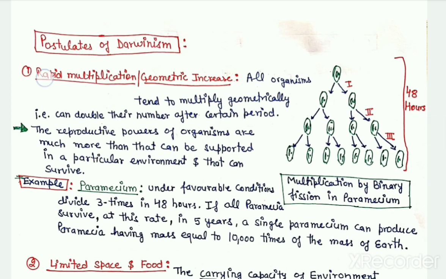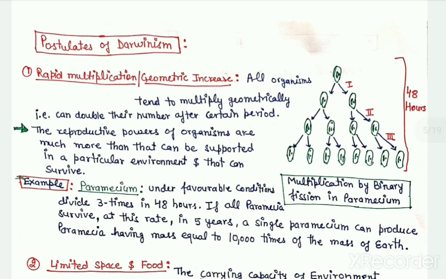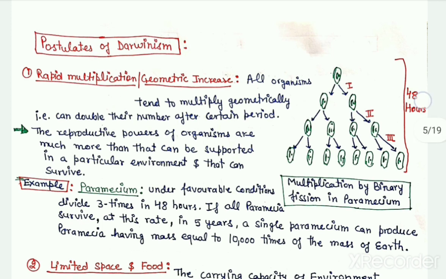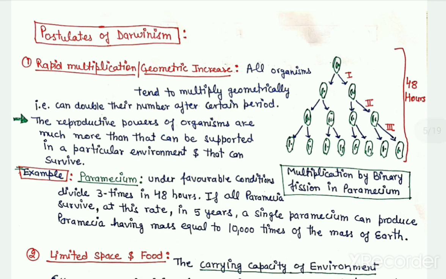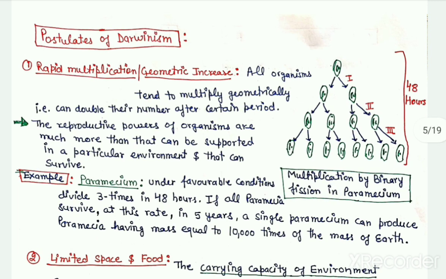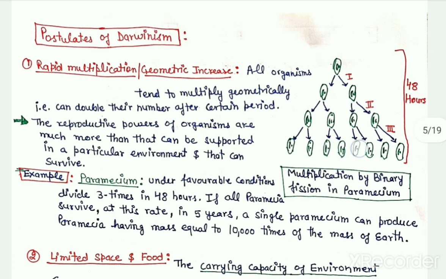The first is rapid multiplication, which means that all organisms tend to multiply geometrically, and all organisms have the ability to double their population in a certain period of time, and this period varies from organism to organism. If we take the example of Paramecium, under favorable conditions in 48 hours it can divide 3 times. Means in 48 hours, by the process of binary fission, one Paramecium can produce 8 Paramecia.